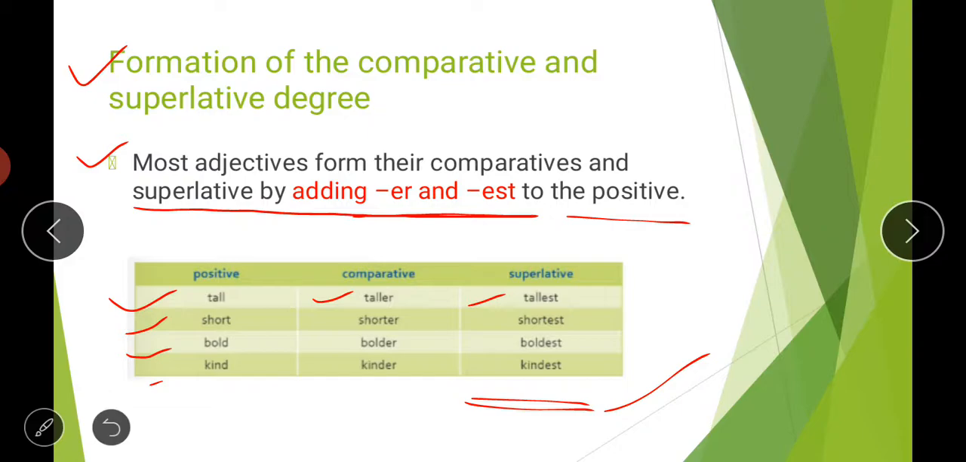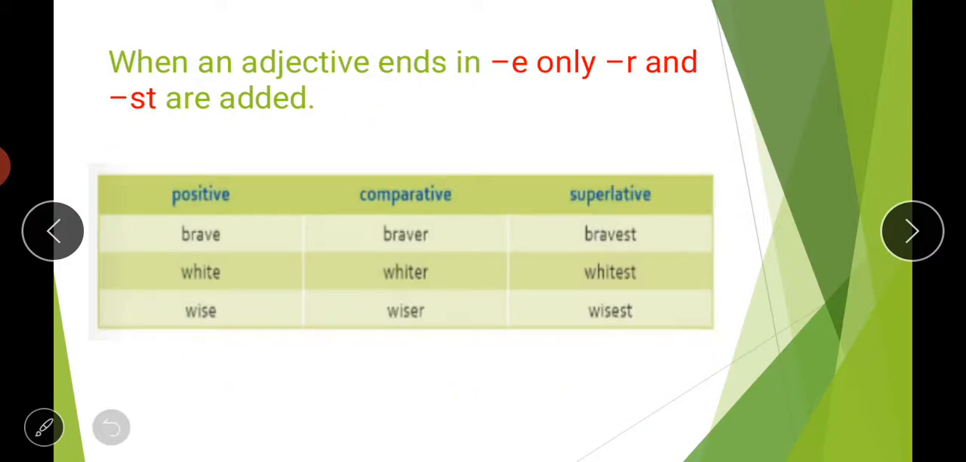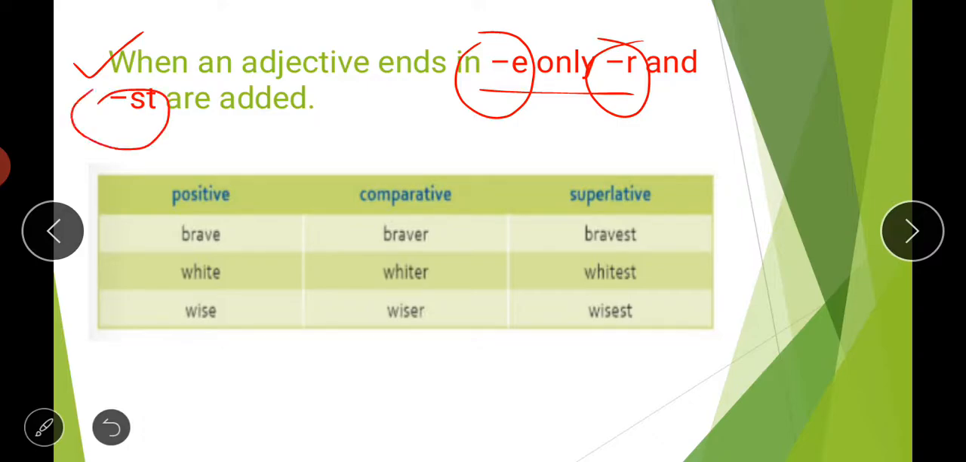Kind, kinder, kindest. So like this we will form the superlative and comparative degrees of these adjectives. Then the second category: when an adjective ends in e. If your adjective is ending with the letter e, then what you have to do, you will simply add r or st. Earlier I was saying that you will add er and est. Now if your adjective is already ending with e, so e is already given in both the cases. So what you will do, to make it comparative you will use r, and to make superlative you